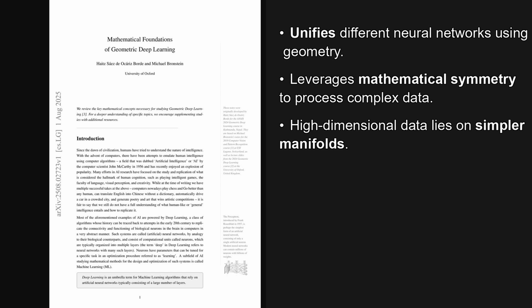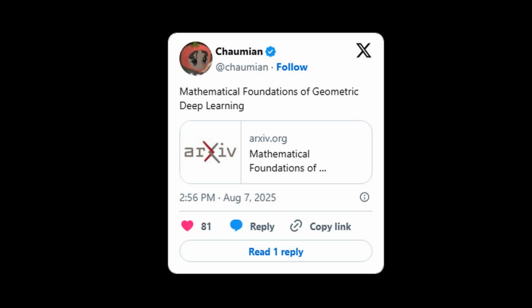It systematically lays out the key concepts from algebra, calculus, and geometry that are crucial for building these more advanced and generalizable AI systems. And as I mentioned, it's getting some attention on X. We can see a post here from the user Chaumian, who simply shared the title and a link to the work. It's already gotten over 80 likes, so it's definitely catching some eyes. It's clear that a good refresher on these fundamental mathematical concepts is something the community appreciates.